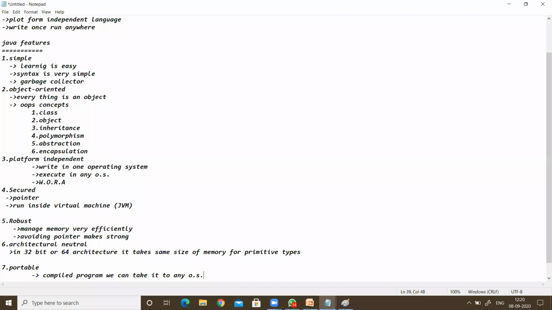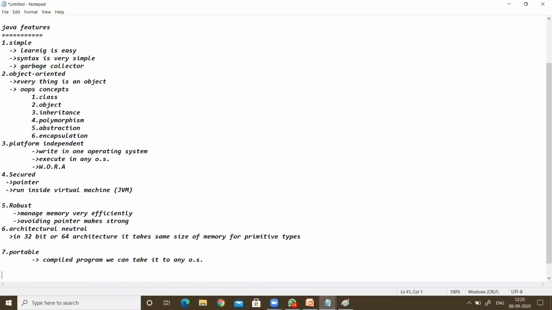We can write the programming on one computer, compile it, and execute it on another operating system also. In a distributed environment, it is a best feature. In a distributed environment, we can write the programming in one operating system and we want to execute it remotely. So the compiled program can execute on other remote systems also. That means the portable feature is a very important feature in Java.